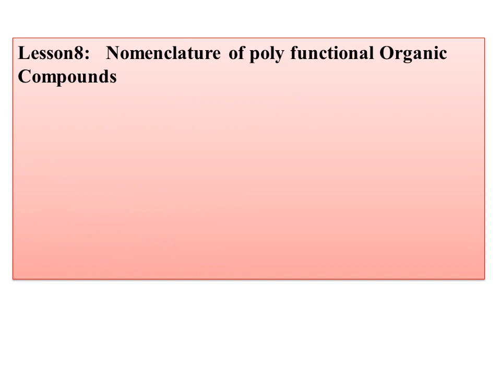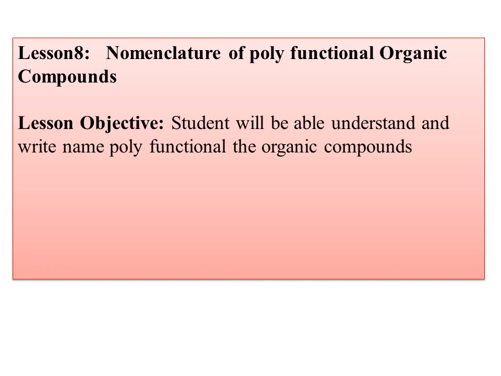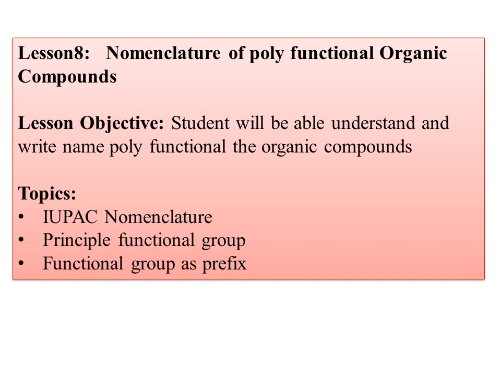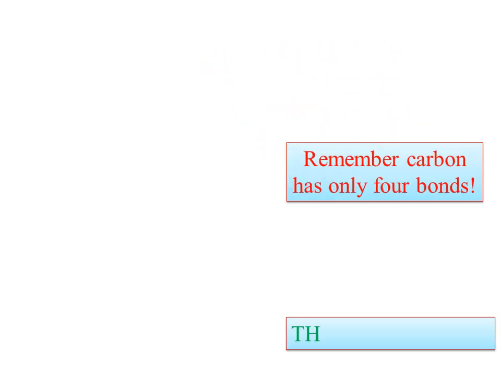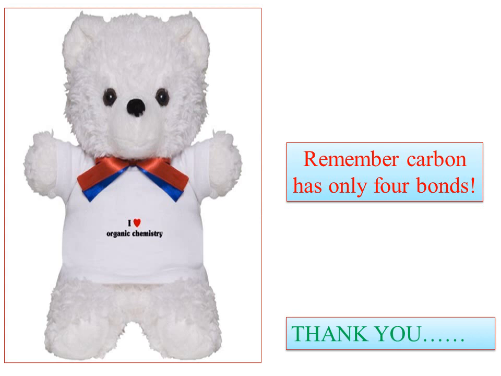In lesson number 8, you are going to consider the nomenclature of polyfunctional organic compounds. Here you will be able to understand and write the names of polyfunctional organic compounds. Here we are going to consider the IUPAC nomenclature only. Principal functional group and functional group, here we are going to consider as a prefix. All those things we are going to study in this particular topic. Again, remember, carbon has only 4 bonds, therefore nothing to worry. You start to love organic chemistry, then it will be easy for you. Thank you. All the best.